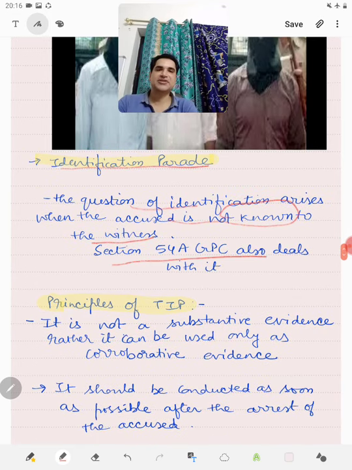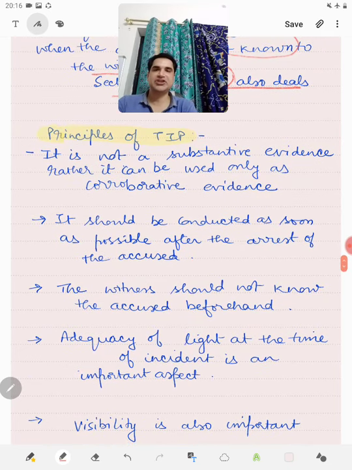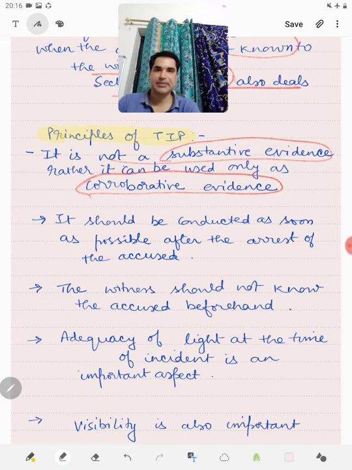Section 54A of CrPC also deals with it, which we will deal with when we are dealing with the Criminal Procedure Code. Now, there are certain principles of test identification parade which have been laid down by the Supreme Court. One is that it is not a substantive piece of evidence, rather it is only a corroborative evidence. Friends, please remember that test identification parade is in itself not a substantive evidence, it is just a corroborative evidence.